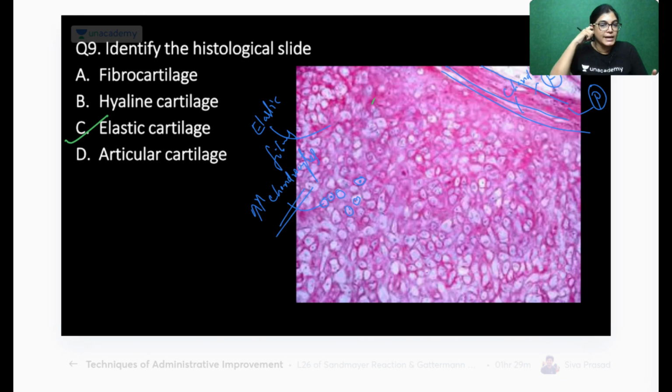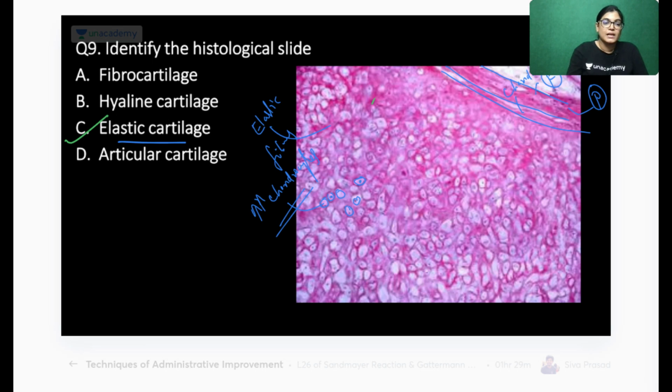Can anybody tell me an example of elastic cartilage? Hyaline cartilage is not the answer, because if the chondrocytes were in isogenous groups, then the correct answer would have been hyaline cartilage. Here they are not arranged in groups; they lie very close to each other in large number. What is an example of elastic cartilage?